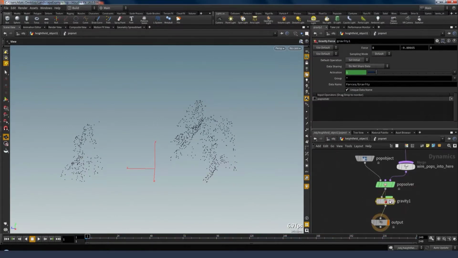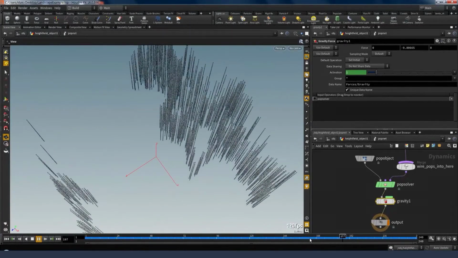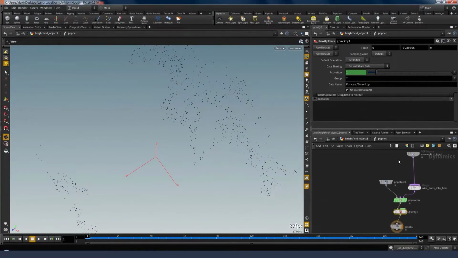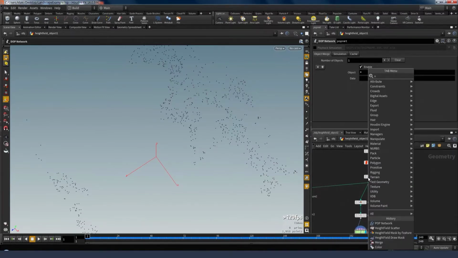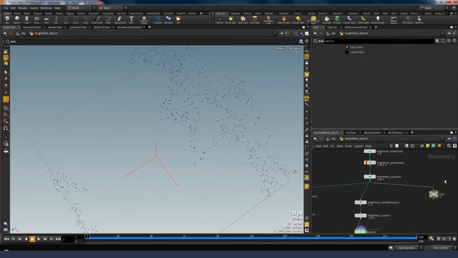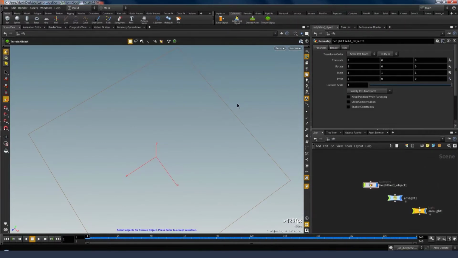So I'll just go ahead and add some gravity. And now you can see all of our points are just dropping forever. So we actually want to have some sort of collision object in here. And the nice thing is, the kind developers at SideFX have made it so that we can turn height fields directly into collision objects.